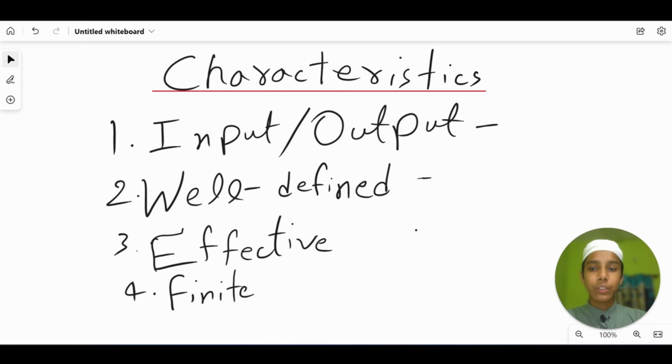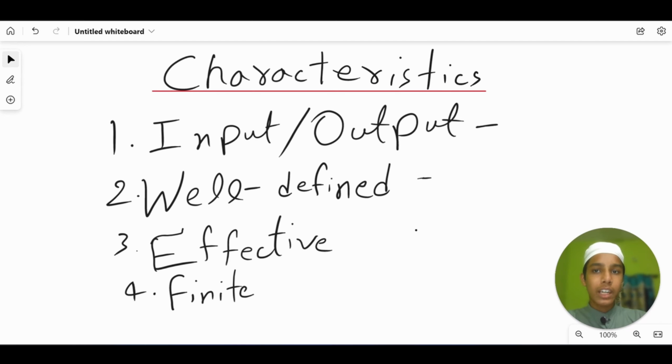Well defined is also a characteristic. An algorithm should be clear and unambiguous, with a specific set of instructions that can be followed by a computer or other machine. So we have to set the specific instructions. Let's say that you are doing something and you have to follow the instructions.